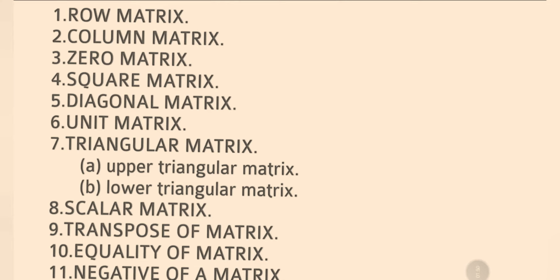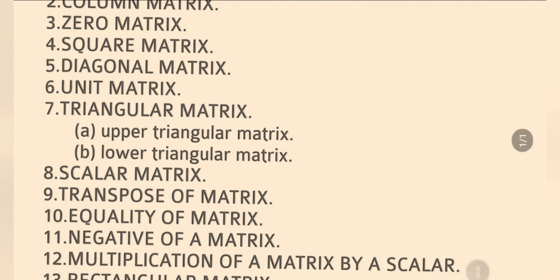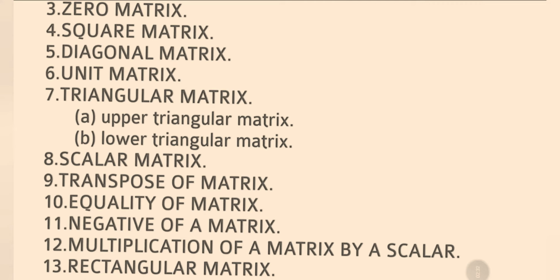The types of matrices: 1 row matrix, 2 column matrix, 3 zero matrix, 4 square matrix, 5 diagonal matrix, 6 unit matrix, 7 triangular matrix, subdivision A upper triangular matrix and B lower triangular matrix, 8 scalar matrix, 9 transpose of matrix, 10 equality of matrix, 11 negative of a matrix, 12 multiplication of a matrix by scalar, and 13 rectangular matrix.